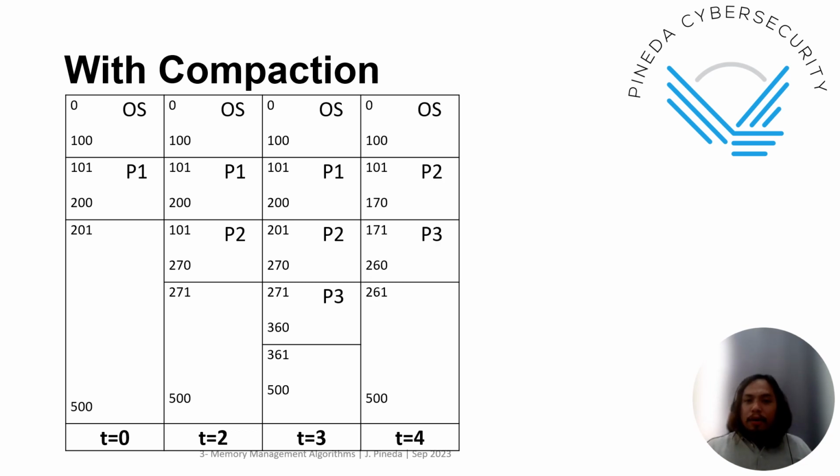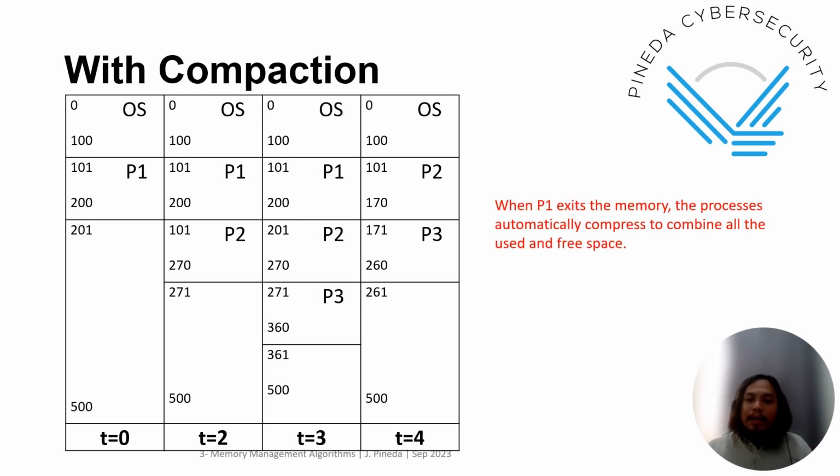Now at T4, P1 leaves the memory. So with compaction, after P1 leaves the memory, P2 and P3 are pushed up to free the other spaces. The free space will be available at the bottom part of the memory. So that's how the compaction works. When P1 exits the memory, the processes automatically compress to combine all the used and free space.